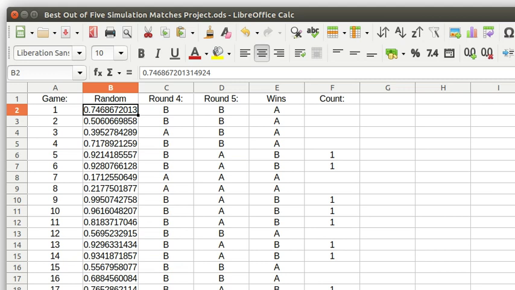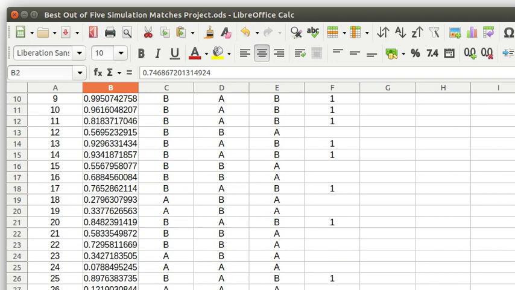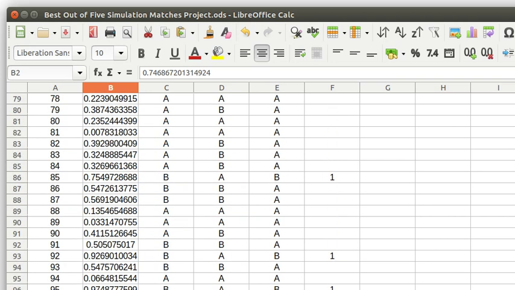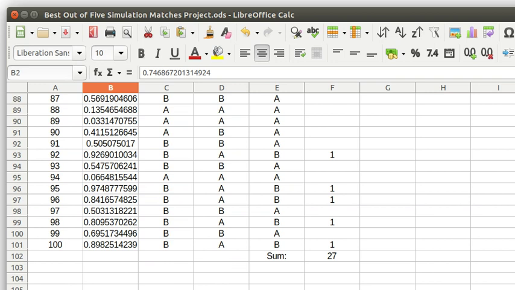So, for example, here, it looks like in game 5, player B won, in game 6, player B won, and so on. And then I continued in this way. As I'm scrolling down, you can see I did this 100 times, and I got that player B won 27 times.